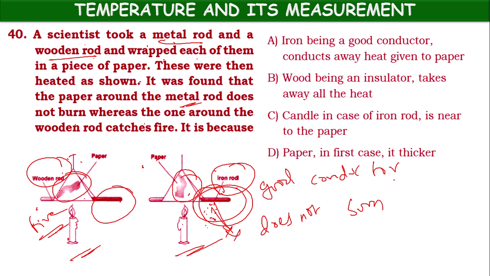But in the case of the wooden rod, as wood is a bad conductor of heat, the paper has taken the total heat and it burns immediately. So option A is correct, children. Iron being a good conductor conducts away the heat given to the paper. So option A is correct.